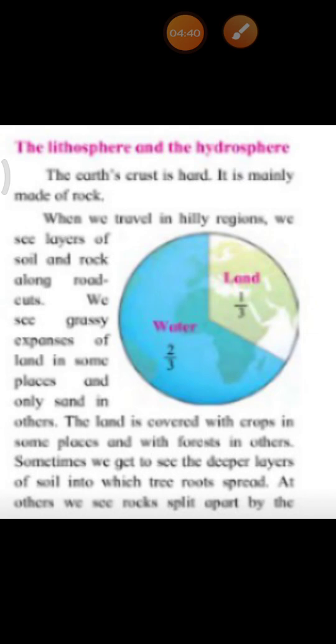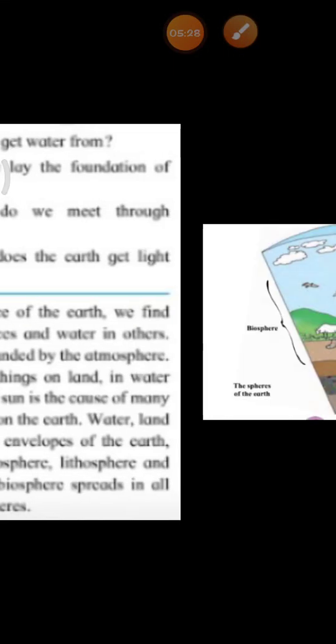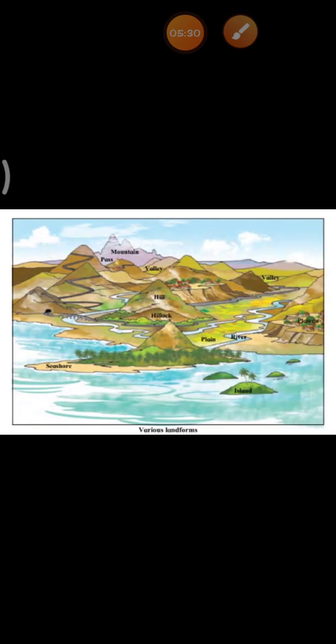Sometimes we get to see the deeper layers of soil into which the tree's roots spread. And as a result, the rock splits apart by the tree roots. There are gentle mountain slopes as well as sheer cliffs on the rock. All these land features are a part of Earth's lithosphere. The lithosphere extends under the water too. Children, all this is covered under landforms, that we will see now.